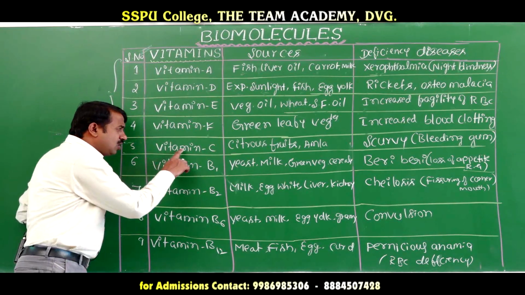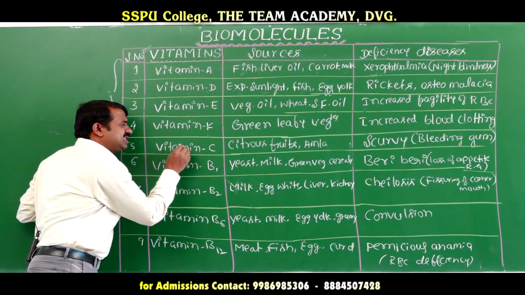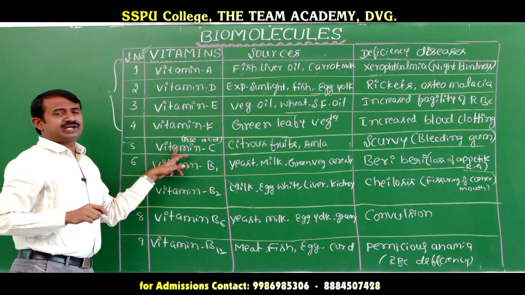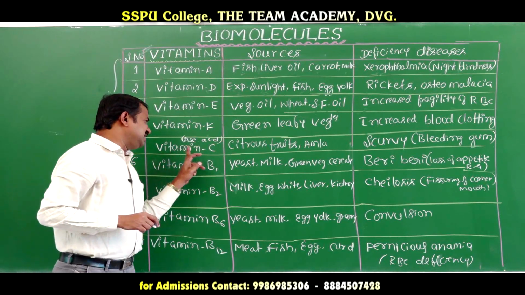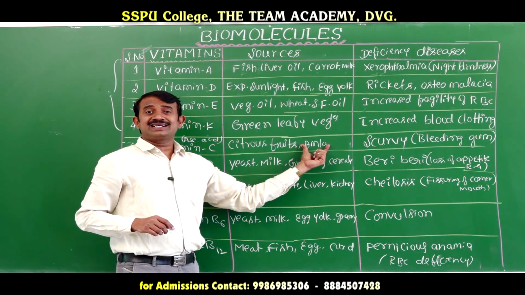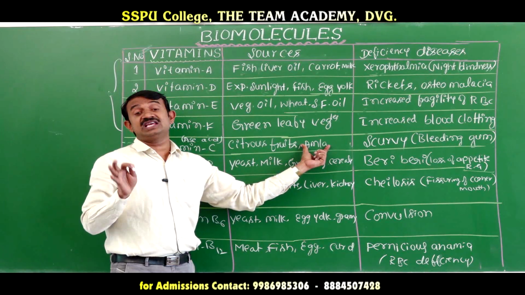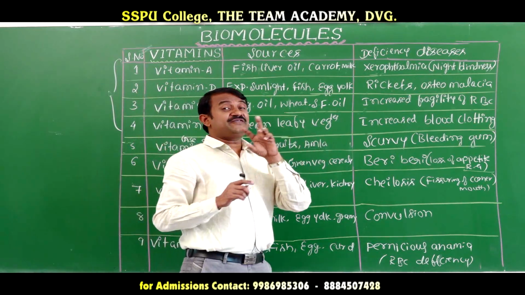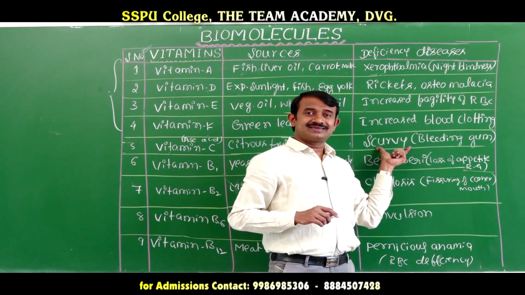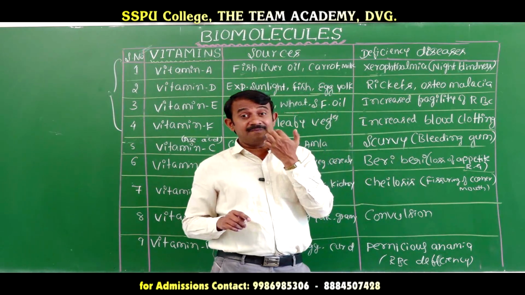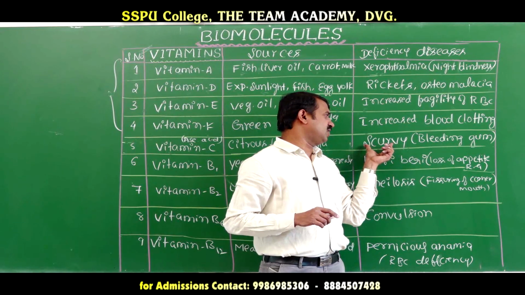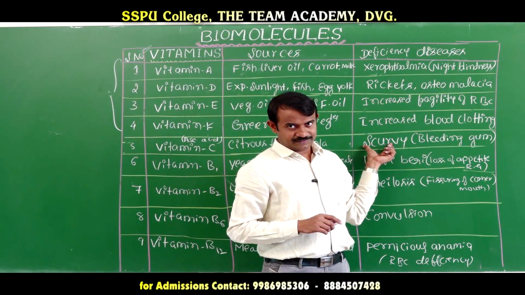Next, coming to the water soluble vitamins, vitamin C. Another name is ascorbic acid. Ascorbic acid is also called vitamin C. What are the sources of vitamin C? Citrus fruits, amla and green leafy vegetables. If there is a deficiency of vitamin C, the disease is scurvy, which means bleeding of gums. The blood is coming from the gums; that is the scurvy disease.